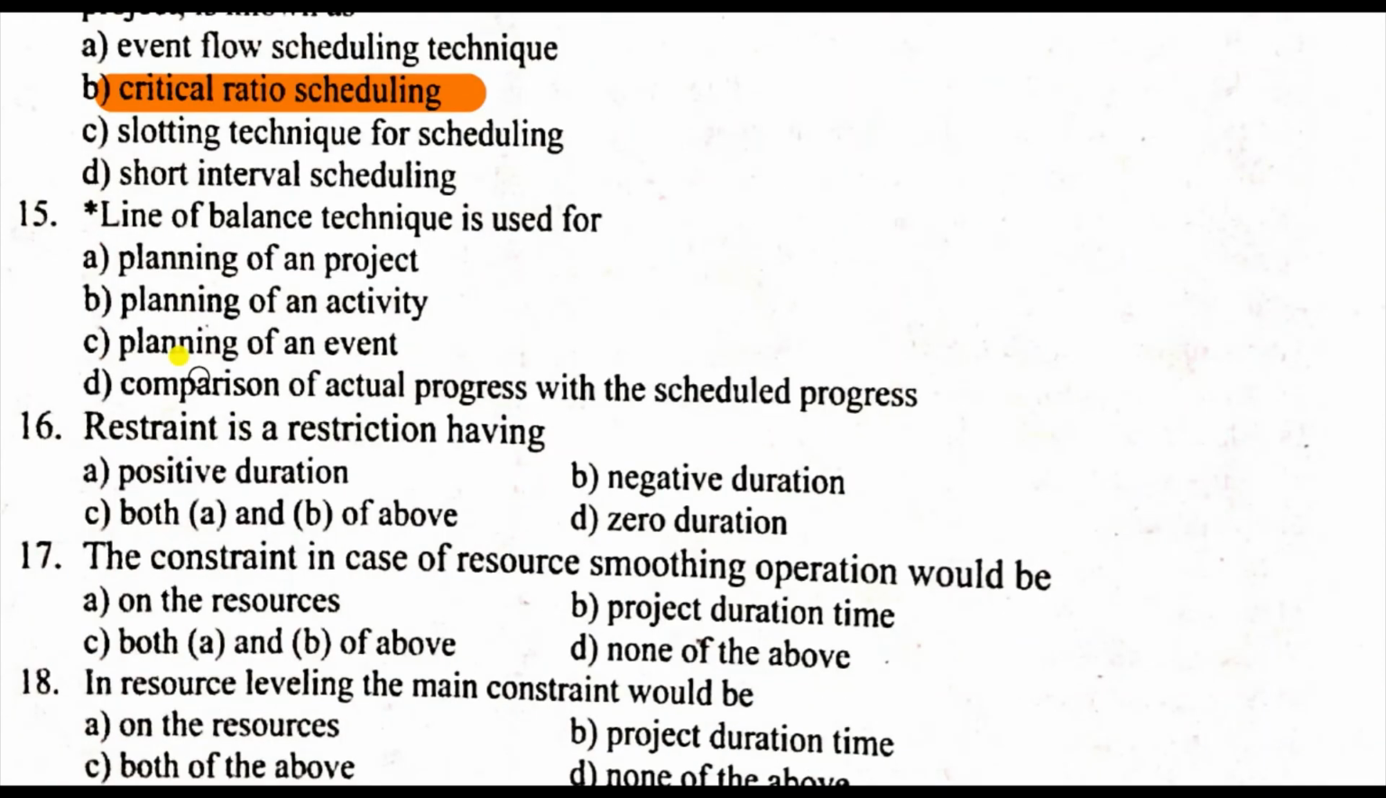Here, line of balance, LOB, is used for what? Planning of a project, planning of activities, planning of an event, comparison, right. It is used to compare the actual progress of work with the scheduled progress of work.